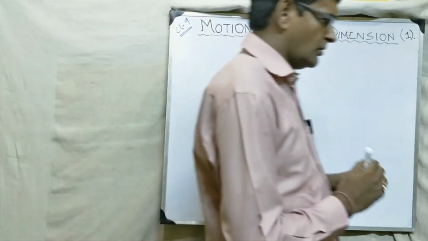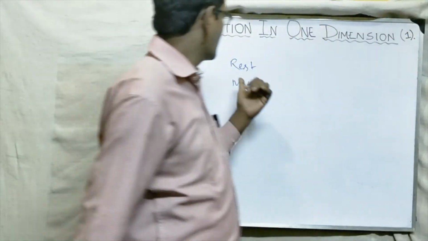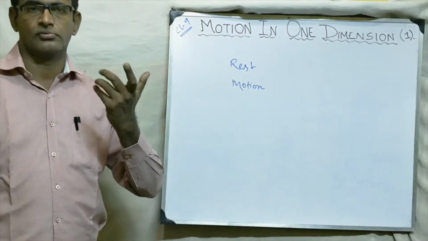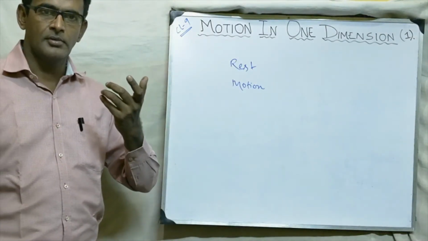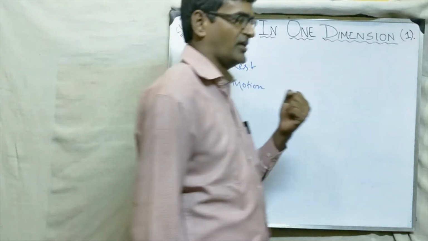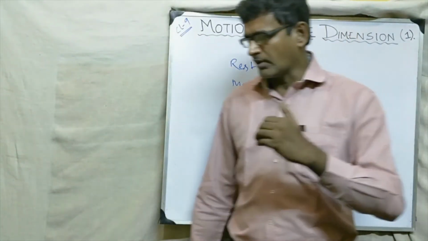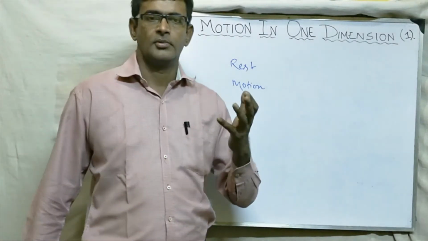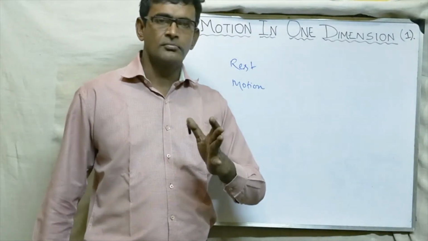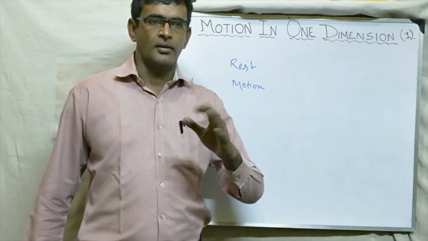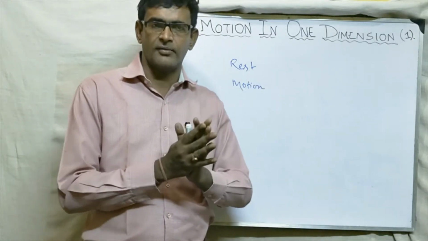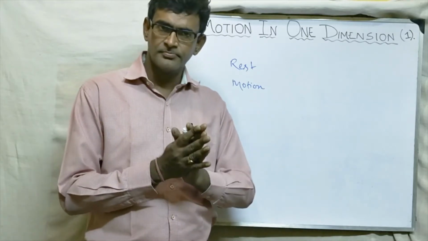So now these two terms are relative. A body can be in rest and motion also at the same time. Don't be surprised, I am giving you one example. Suppose you are moving in a car. Two persons, you and your friend, are in a car. So you both are in the state of rest, or you are in a train. Both are in the state of rest.